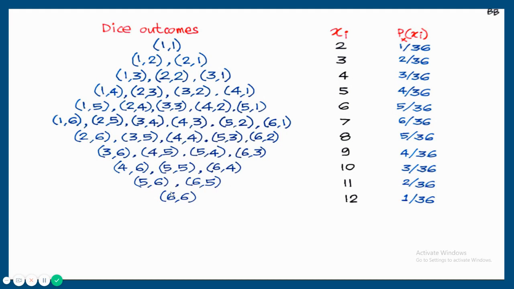That is, first outcome is 6, second outcome is also 6. 6 plus 6 is equal to 12. So there is only one case, so probability is equal to 1 by 36. And addition of all these probabilities is always 1, because total probability is always 1.